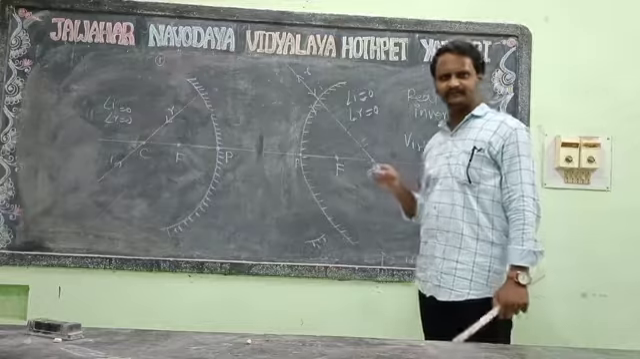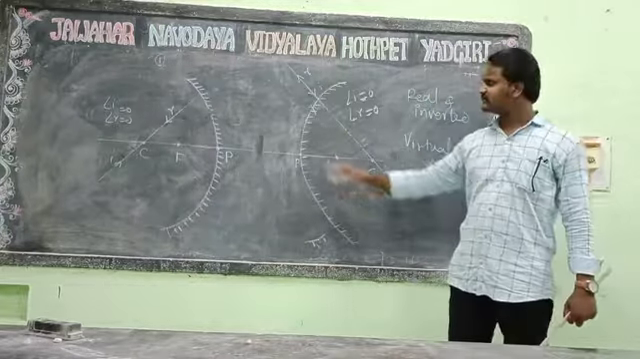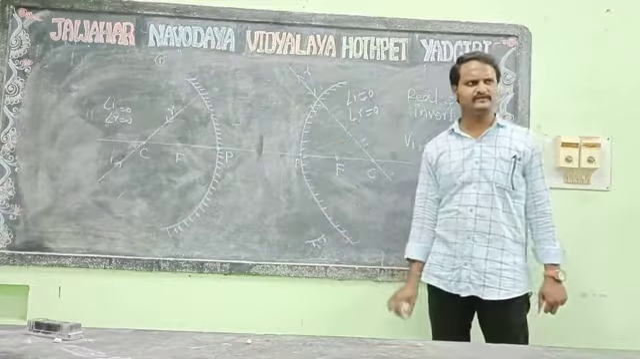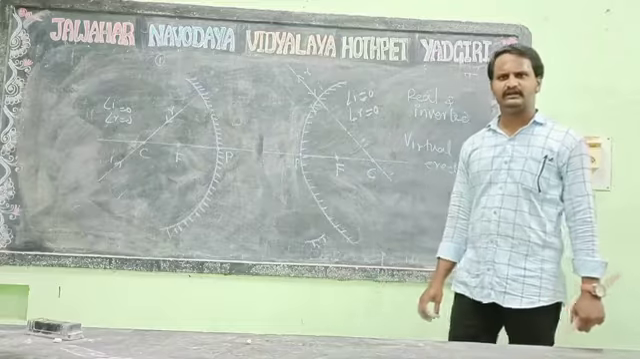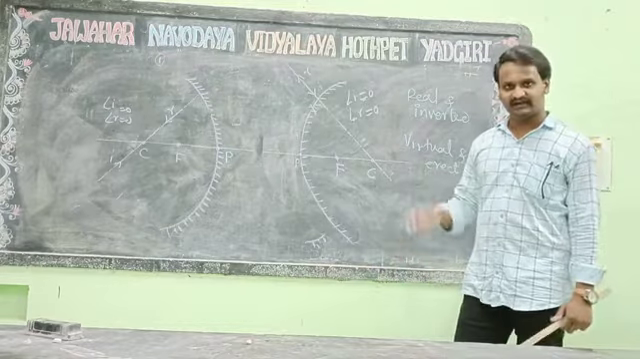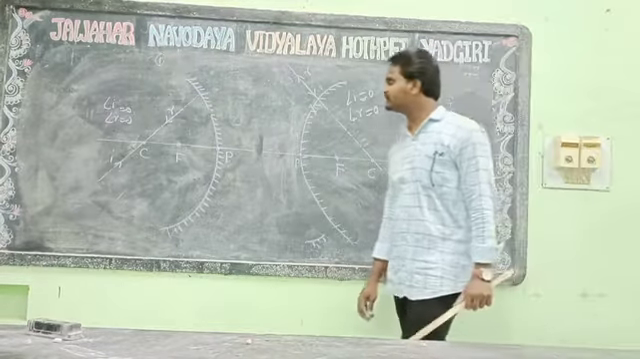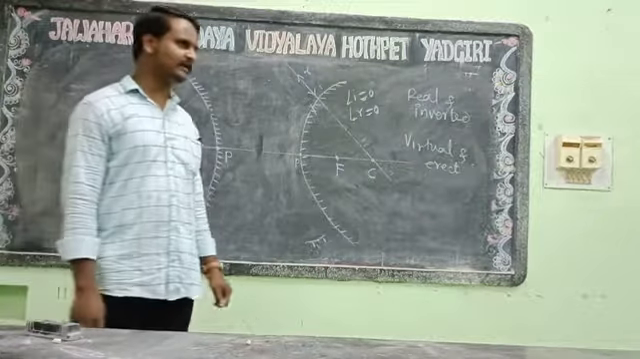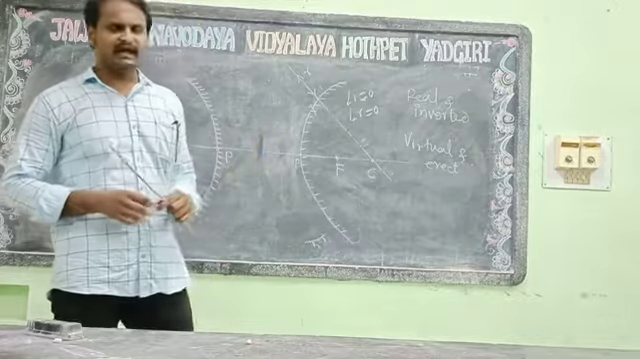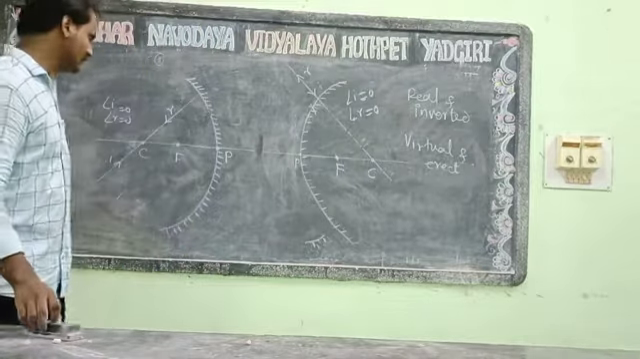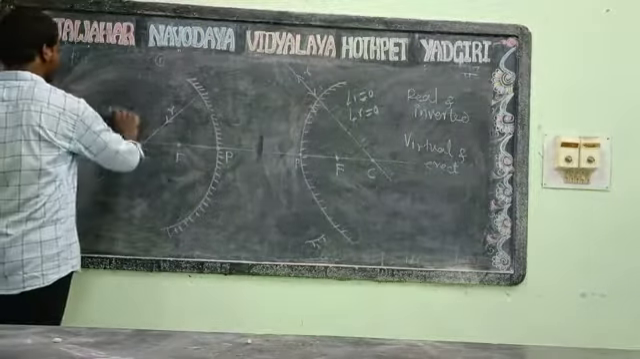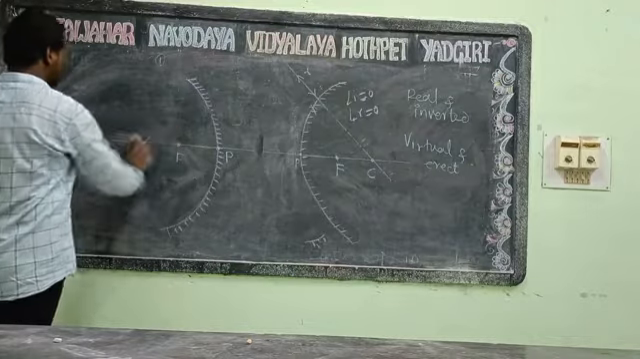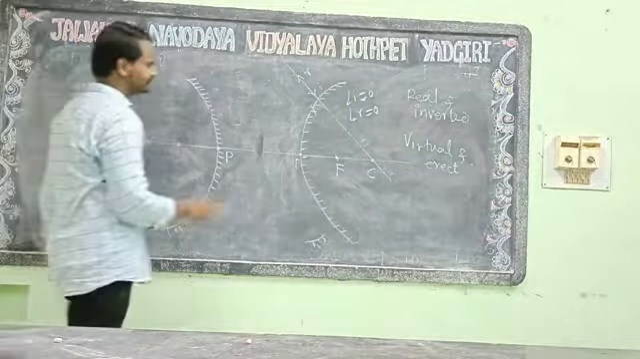Here, this is the third rule. Simple: the incident ray passing through the center of curvature, after reflection, retraces its original path. That's called the third rule. Clear? Now let's see the last but not least, the fourth rule. It's just the application of the law of reflection.